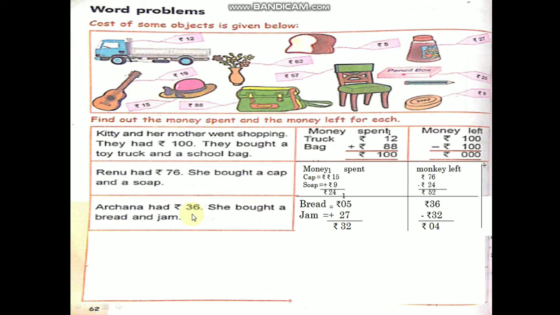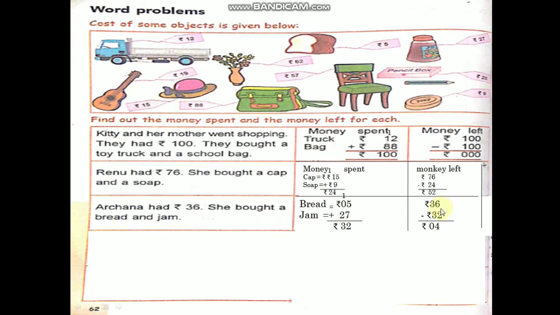Archana had how much? Rupees 36. Now how much money left means what we have to do? We have to subtract how much money she had, how much money she spent. Rupees 36 minus she spent 32 rupees, minus 32. Okay children, 6 in the mind.